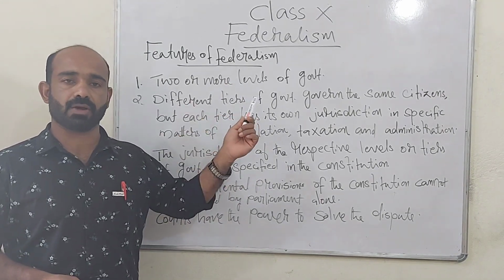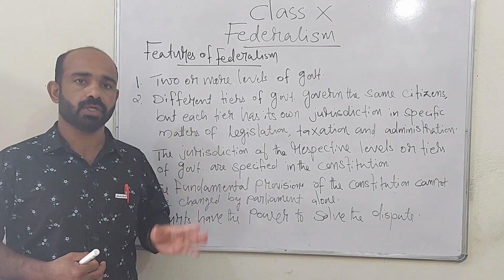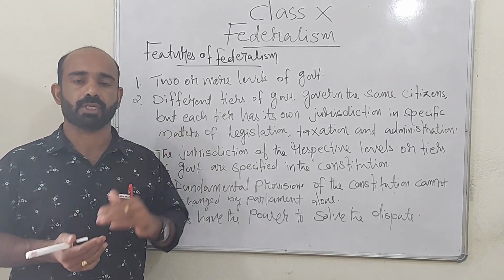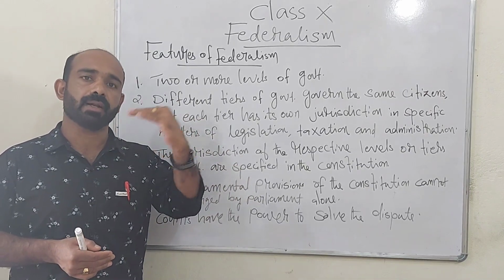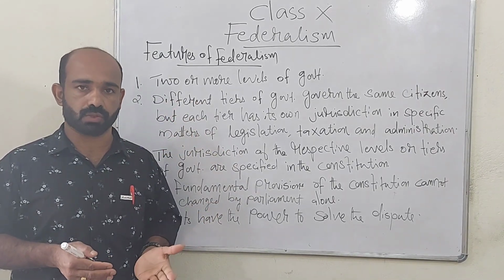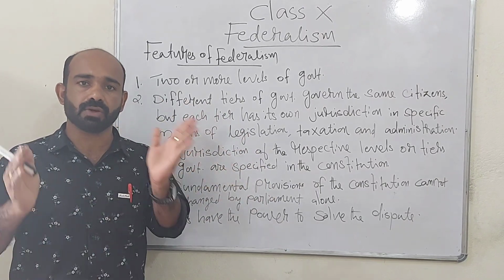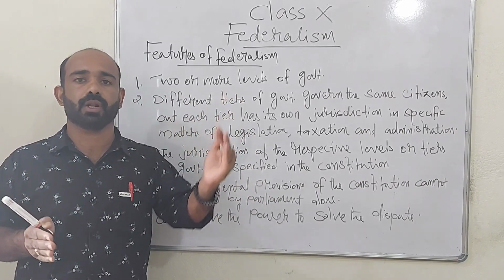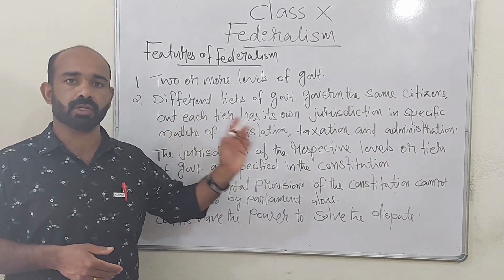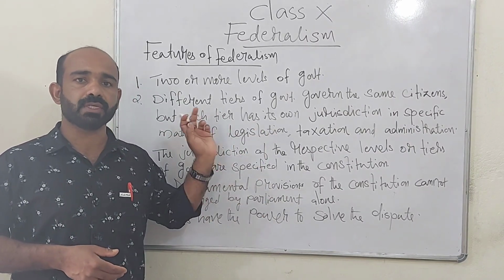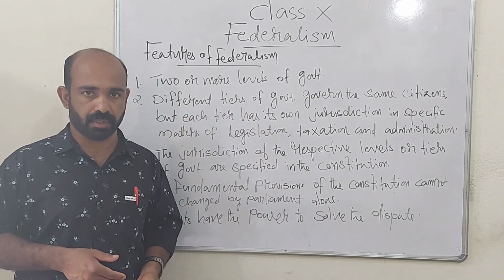The first feature of federalism is that in a federal nation, 2 or more levels of government will be there. A minimum of 2 levels of government will be there, and it can be more than 2 also. As per the population size of the nation, for the easiness of administration, more than 2 levels of government are also possible in a nation. So the first feature is that there will be 2 or more levels of government.